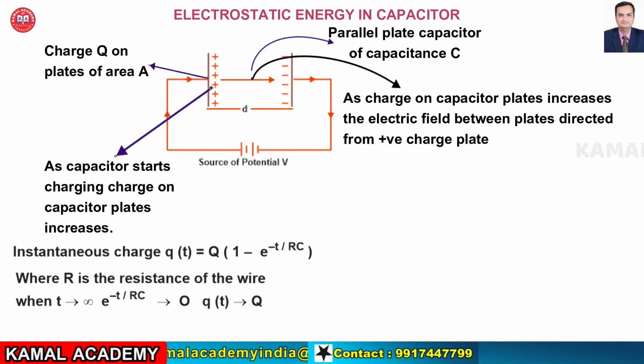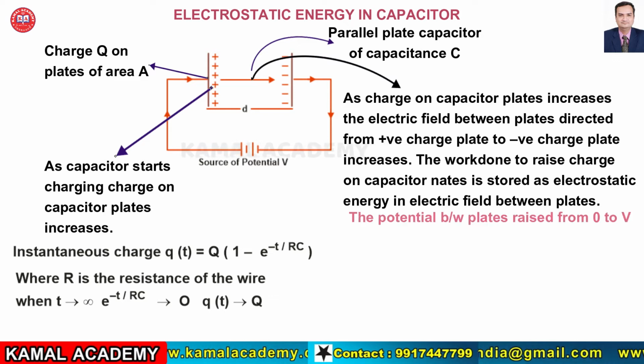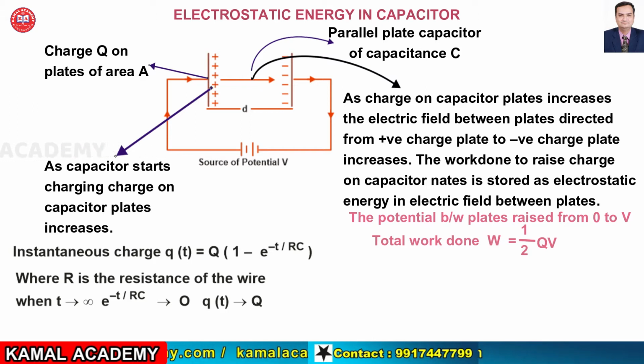As the capacitor starts charging, the electric field intensity between the capacitor plates, directed from the positively charged plate towards the negatively charged plate, increases with time. The capacitor is raised from 0 potential to V volts and is also charged from 0 charge to a maximum of capital Q charge. Hence, the total work done on the capacitor to raise Q coulombs of charge on its plate will be given by: total work done is equal to half Q into V.